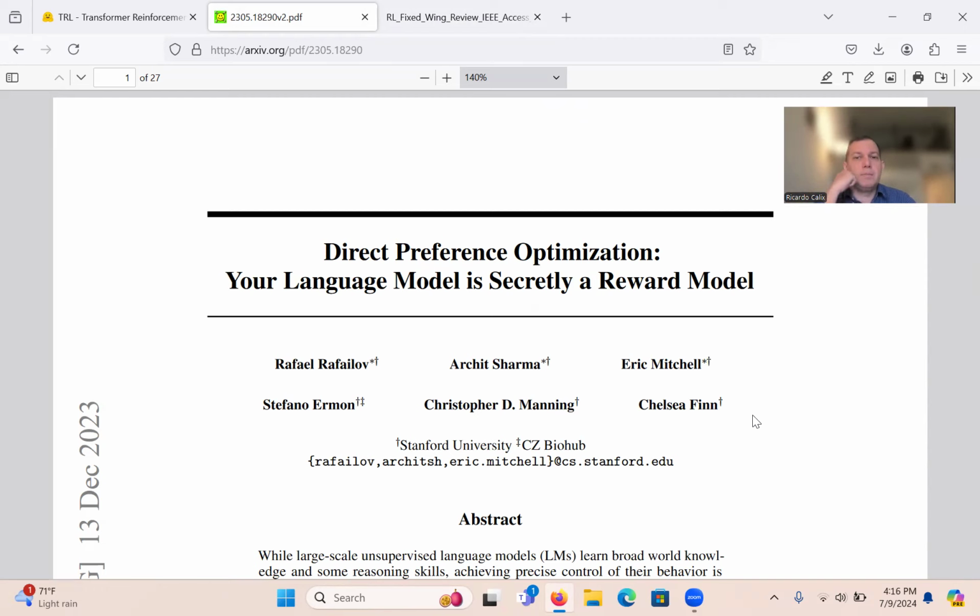You can see it's by Rafailov, and one of the key people here is Christopher Manning, who is well known from Stanford University, natural language processing. This is a paper that relates to large language models, and in particular, reinforcement learning through human feedback.